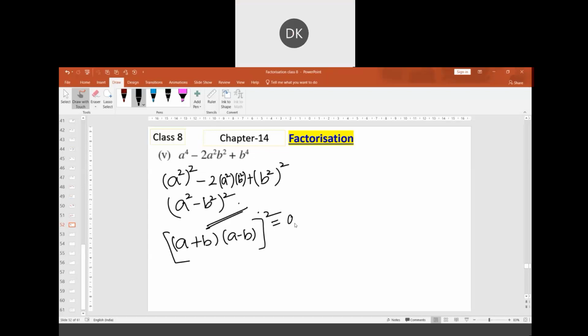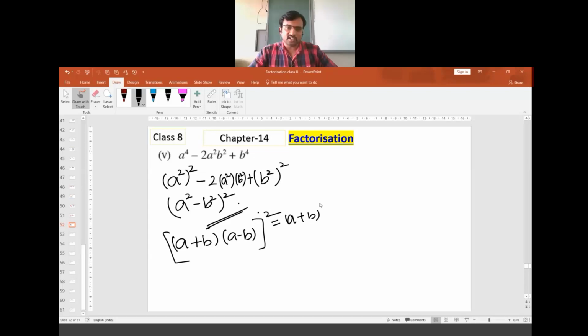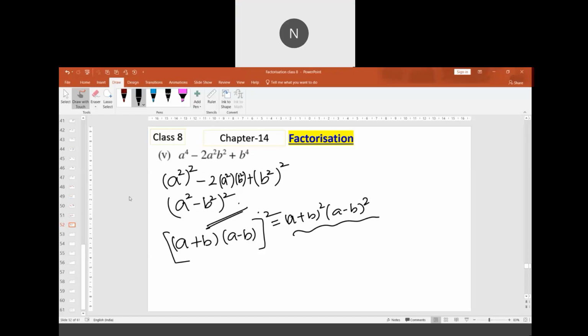If you want to change a also, then a plus b whole square into a minus b whole square. This is the answer. In the exam you should write the fully simplest form, not like a square minus b square whole square. You should fully simplify it to a plus b, a minus b bracket.